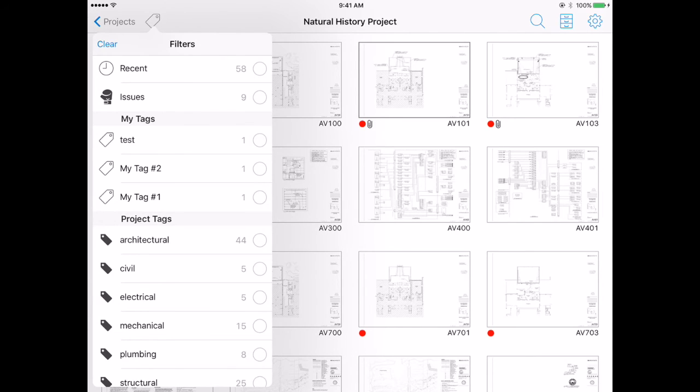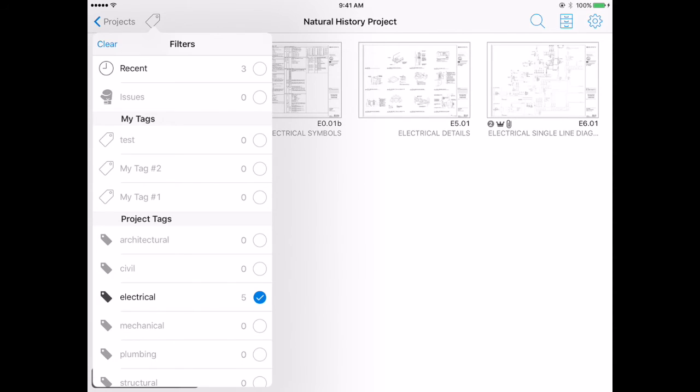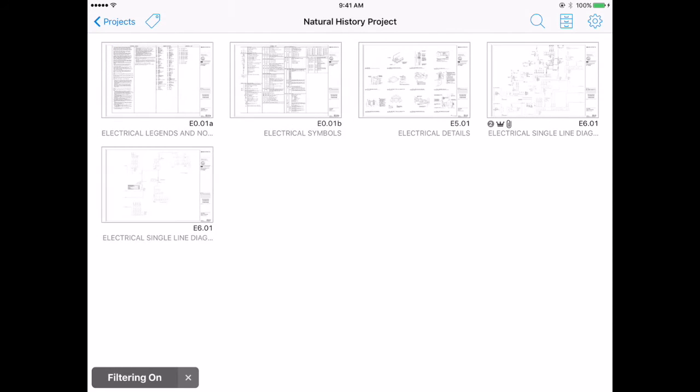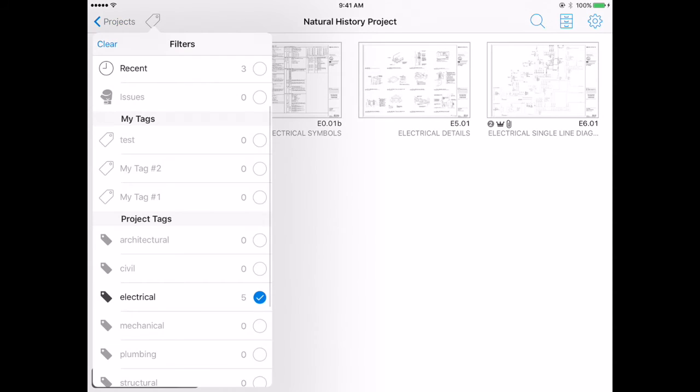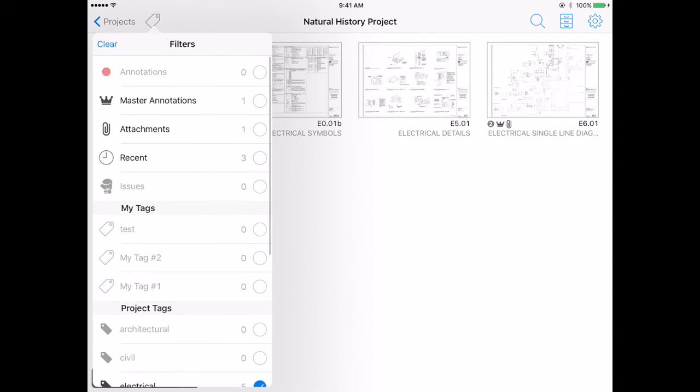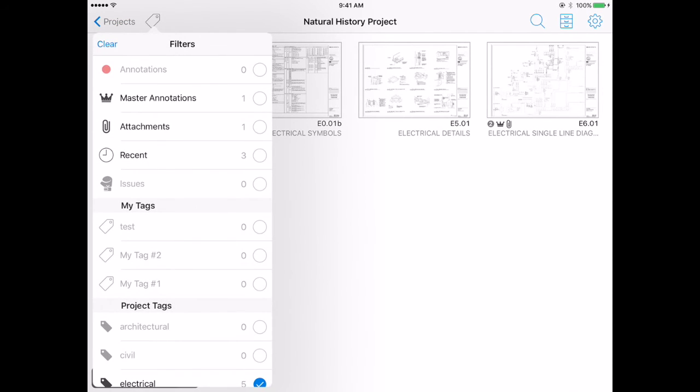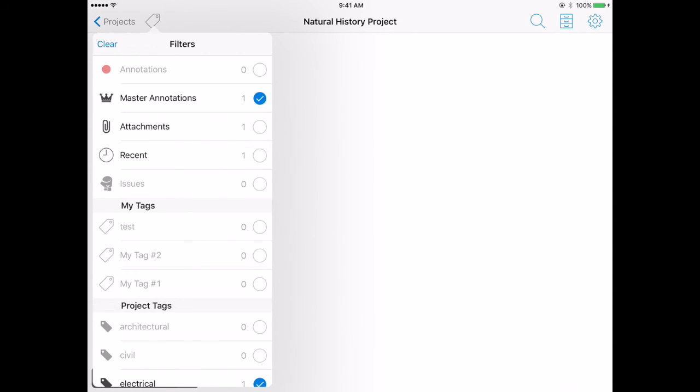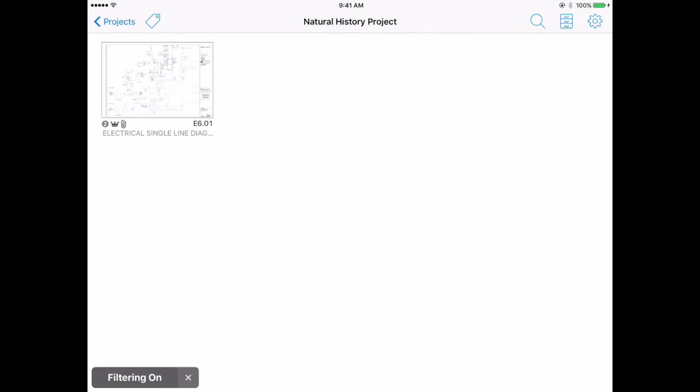Let's say I just want to see my electrical sheets. I put on that filter, and as you can see, the change is immediate. I've been brought simply to those 5 sheets that comprise my electricals. You can also combine these filters however you want. So let me say I want to see my electricals with master annotations. There's only one in the set, so I'm immediately pulled down to that one drawing.